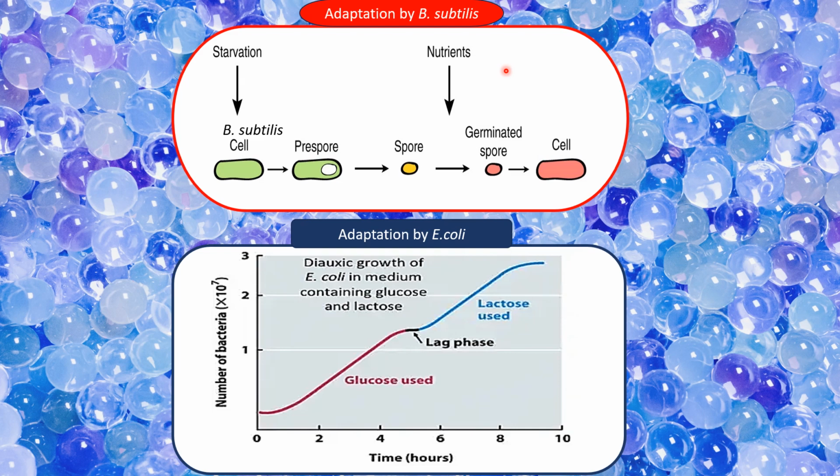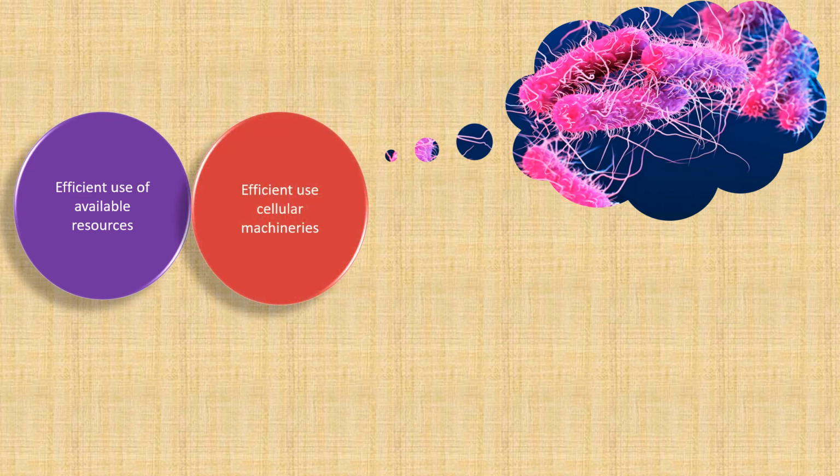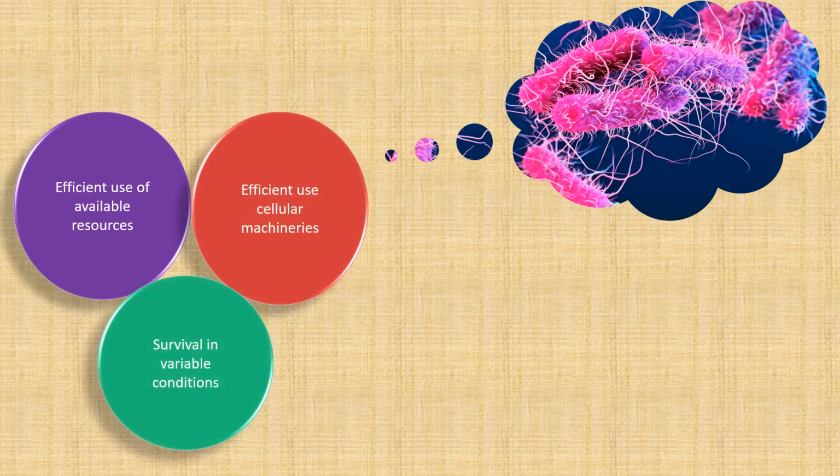Let me take another example of E. coli. If E. coli is in a nutrient-rich environment, like a synthetic medium, which has more than one carbon and energy source, then it decides which one should be used first, and according to that, it adjusts its growth pattern. Okay, so the moral of the story is that bacteria or prokaryotes make the most efficient use of the resources and the cellular machineries which are available, along with survival in extremely variable conditions.